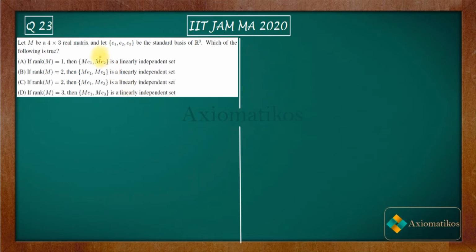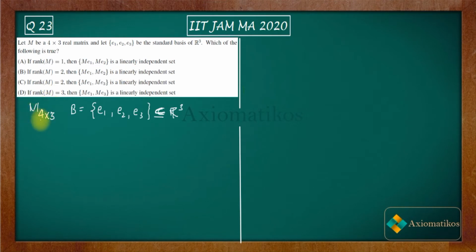Now, you are given a 4 cross 3 matrix, and you have E1, E2, E3, the standard basis of R cube. Let us consider this as a set B, a subset of R cube, which is a basis for it.